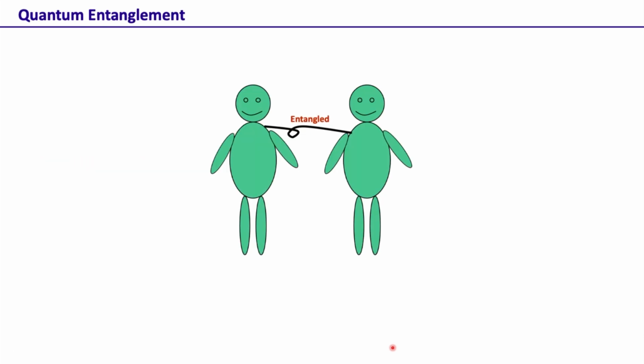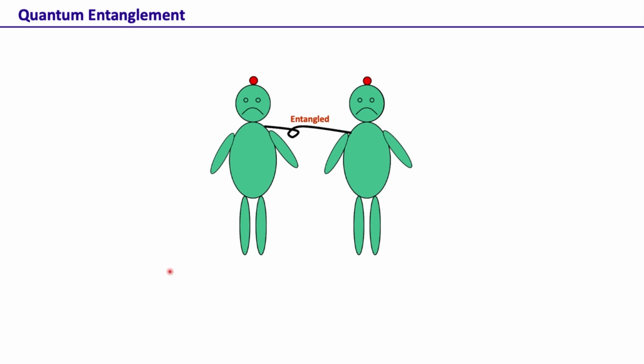Now let's get to the EPR paradox. So let's get started with quantum entanglement. I have shown this slide earlier as well. This is a popular interpretation of quantum entanglement, that if there are two entangled particles, and if we disturb one, both of them actually get disturbed. This is actually not absolutely correct, but I like to show this because it conveys the idea in a much simpler manner.